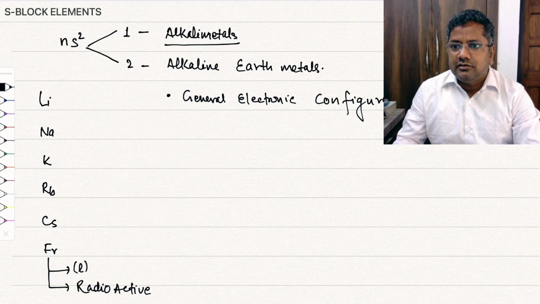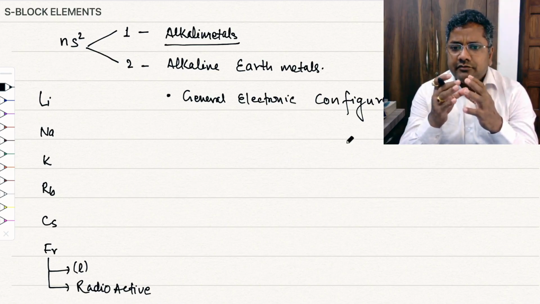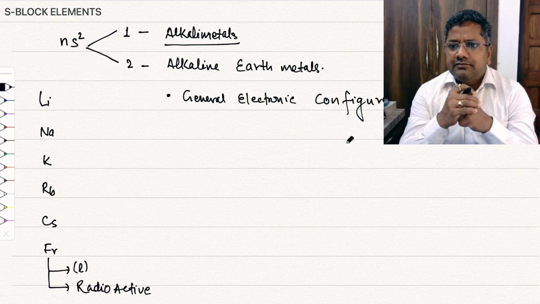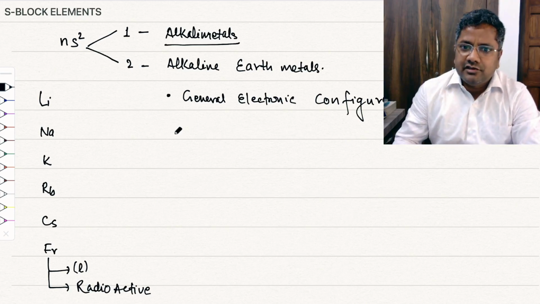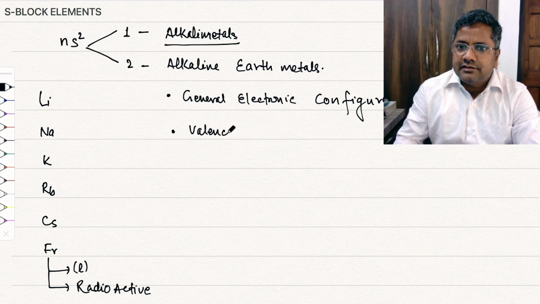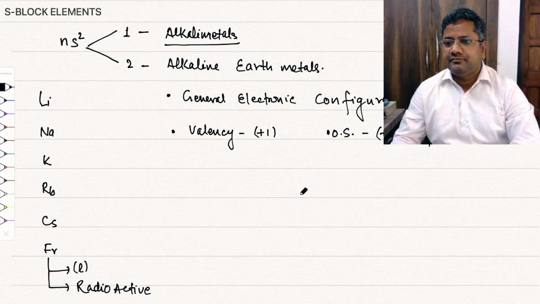So the valency and oxidation number of this group of elements, the alkali metals, is fixed. What is the valency? Valency is +1, and the oxidation state is also +1, and this is fixed, no change, right?